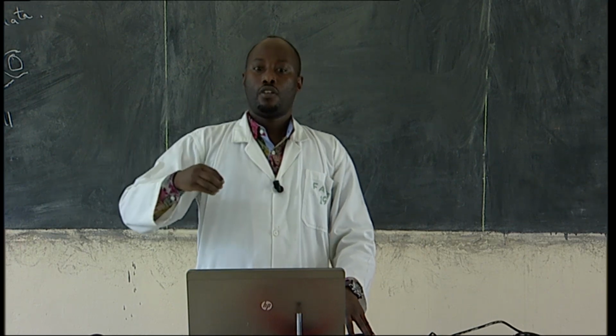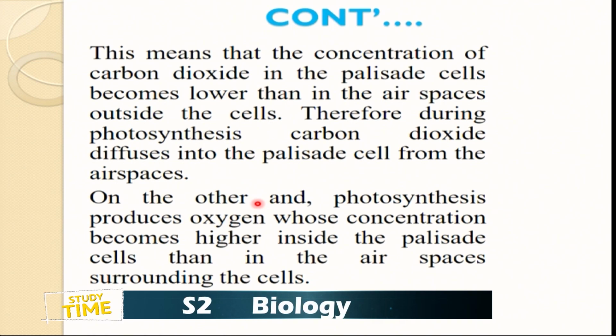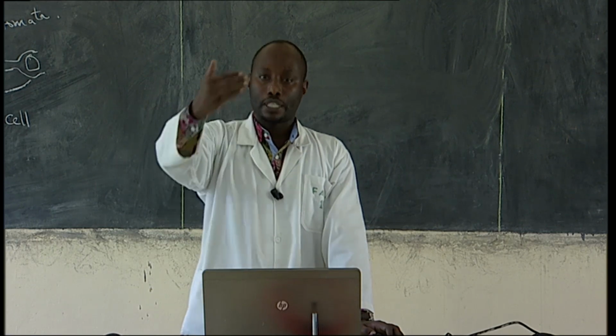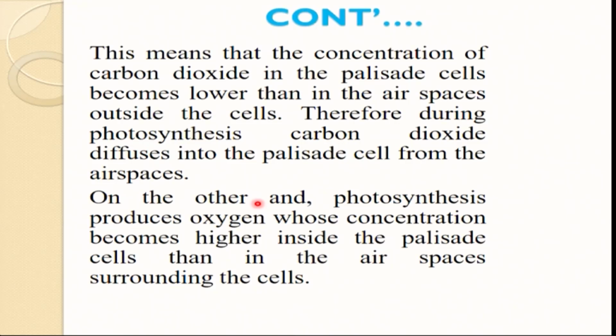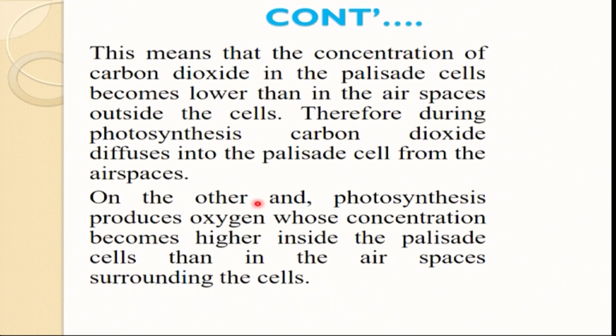On the other hand, photosynthesis produces oxygen, whose concentration becomes high. Once the concentration of oxygen increases in the air space, it causes carbon dioxide to diffuse in and replace the oxygen, which is a byproduct and diffuses into the air space. So a higher concentration of oxygen in the palisade layer reduces the diffusion of carbon dioxide. As in humans, once carbon dioxide increases in the blood, what happens? Inhalation takes place. You take in more oxygen to replace the carbon dioxide in the blood, which has increased in concentration.